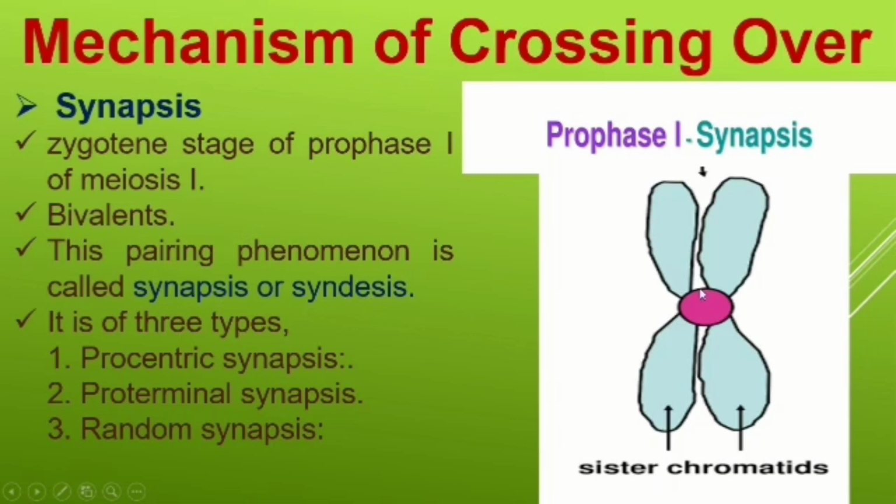Based upon the place of joining, synapsis is classified into three different types. First one is procentric. Pro means starting from the middle. This is a perfect procentric synapsis. Proterminal means from the terminal itself, from the extreme end, the telomeres. Random synapsis means, as the name says, anywhere in between the two homologous chromosomes this combination can take place. So these are the three types of synapsis.